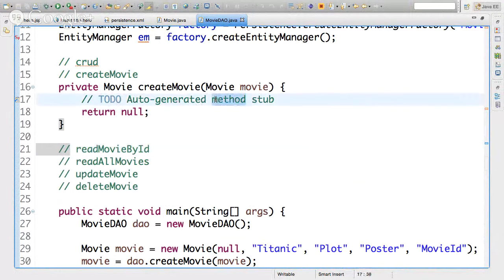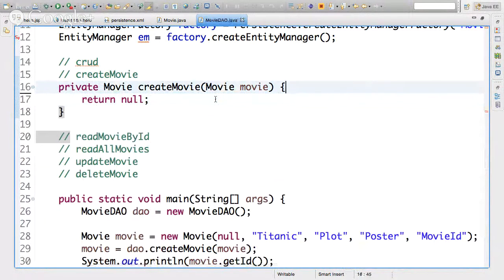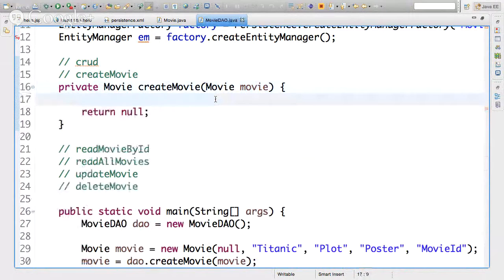So now, typically, what would we need to do if we're using JDBC? We need to create a SQL statement. We have to get a hold of a connection. We need to create a prepared statement out of the SQL. We need to populate the prepared statement with all the values of the movie.